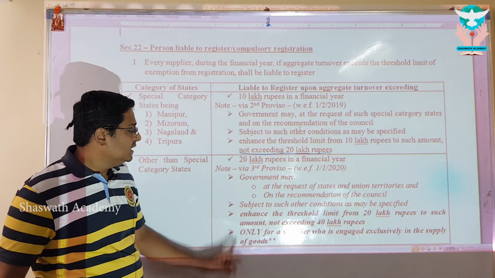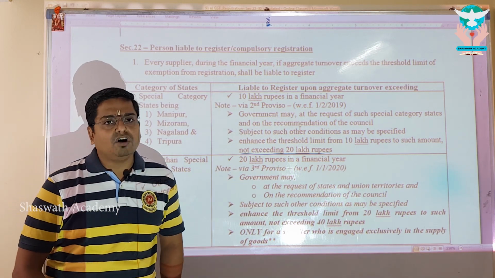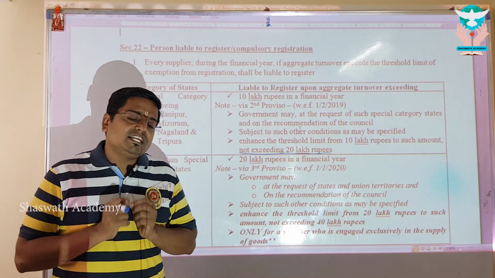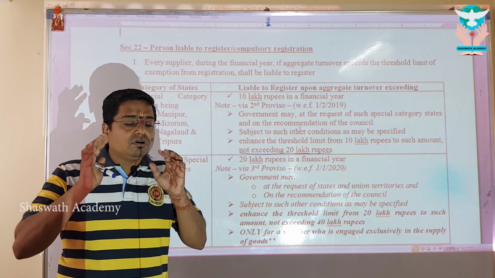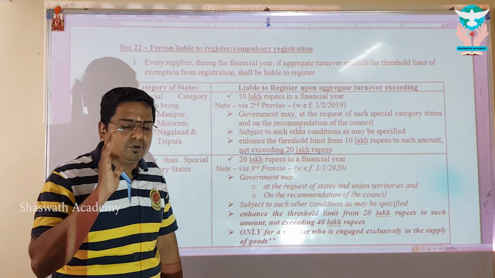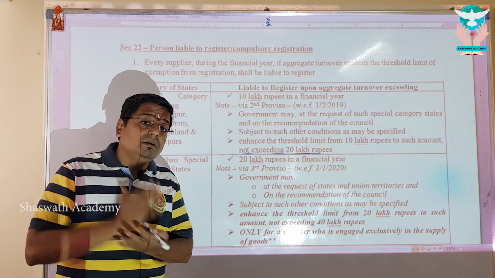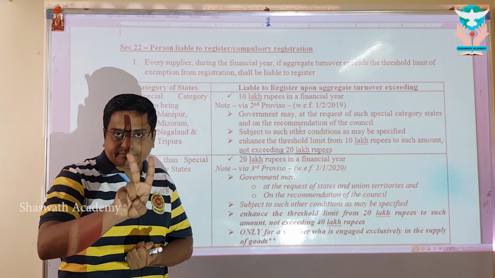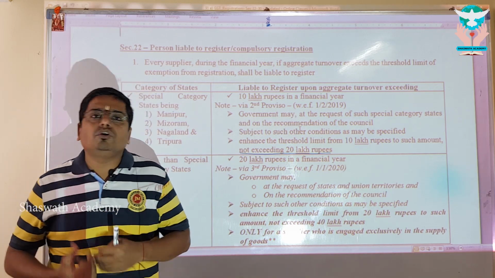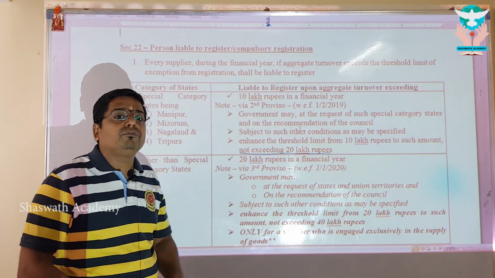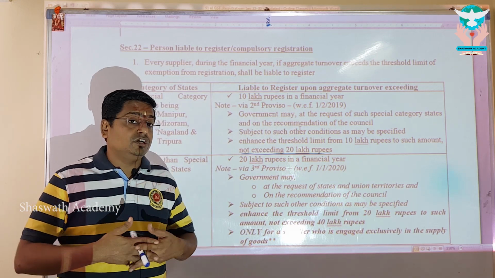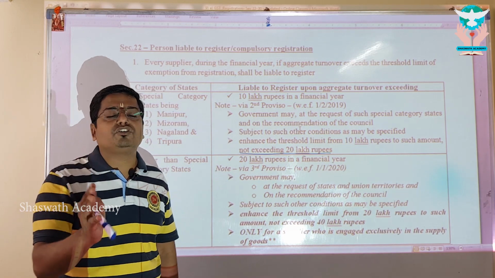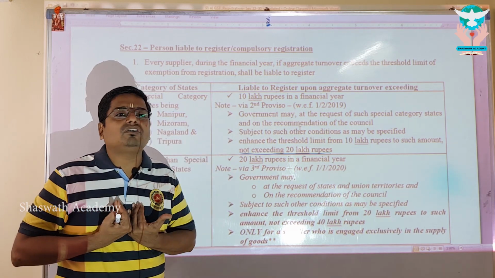But hold on, there is a proviso placed by the government wherein the council has agreed that if the respective states make a request, the GST Council gives approval and the government accepts, the limit for exemption from registration can be only 20 lakhs. So say for example, I am in Tamil Nadu, the threshold limit as per section 22 for me is that I am liable to register only when I exceed 20 lakhs. Sir, I am less than 20 lakhs. Will I be called a person liable to register? No, I can't be called. So I am not called a taxable person.